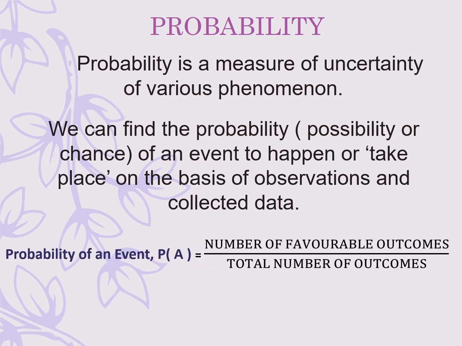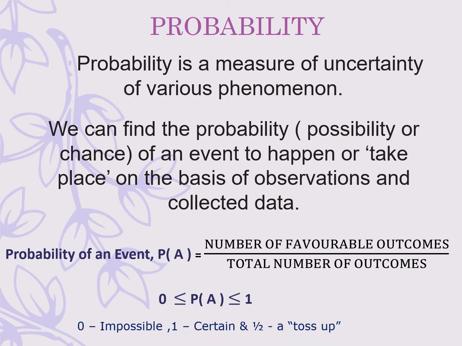So we can say that the probability of an event A, denoted by P(A), is equal to the number of favorable outcomes divided by the total number of outcomes. The least value for the probability of an event can be 0 and the maximum value can be 1. So the value of probability varies from 0 to 1.